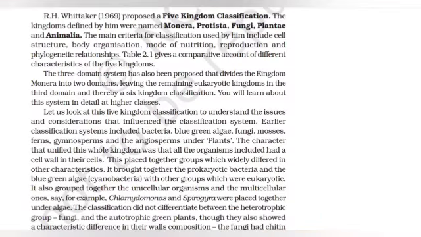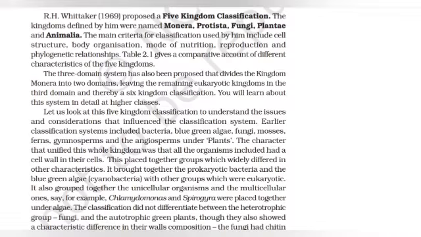Then R.H. Whittaker in 1969 proposed a five kingdom classification. The kingdoms defined by him were named Monera, Protista, Fungi, Plantae, and Animalia. The main criteria for classification used by him include cell structure, body organization, mode of nutrition, reproduction, and phylogenetic relationships. Table 2.1 gives a comparative account of different characteristics of the five kingdoms.